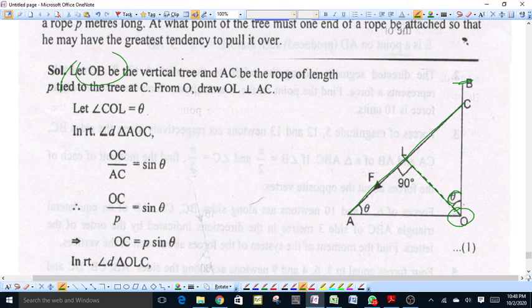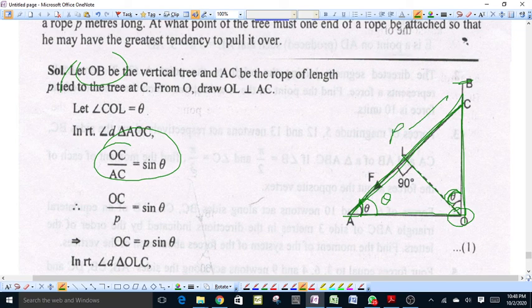In right triangle AOC, OC upon AC is equal to sin theta, because this angle is theta, and from geometry this angle is also equal to theta. AC is the length of the rope, which is equal to P. Then OC comes out to be P sin theta.